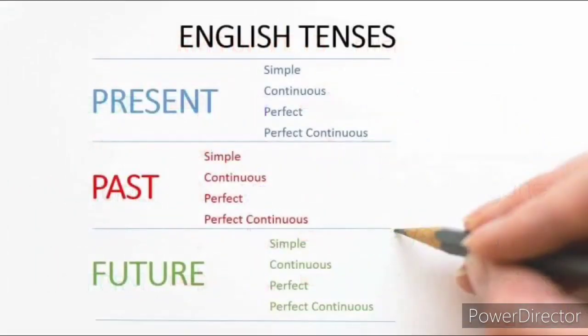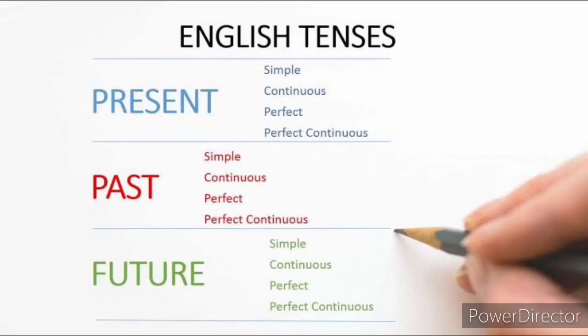Children, as I explained with the family tree, in English we have 12 tenses. Tense is the grandfather. The grandfather has 3 children. First one is present tense, second one is past tense, and third one is future tense.